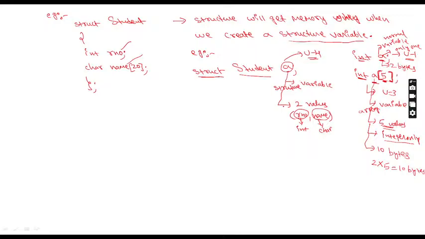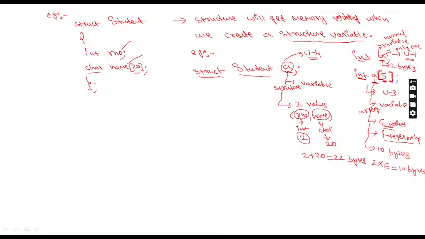Now tell me, if anyone is asking, sir, this is also a variable, right? It also has memory size or not? Yes. Sir, what is the size of this variable now? Integer memory size is 2. You're storing two values now, one is roll number and one is name. Roll number is which variable? Integer. So it is occupying 2 bytes. And name is which variable? Character variable. To store one letter, it consumes 1 byte. But here we declared 20 letters. So what is the size of this name? 20, right? And 2 plus 20 is equal to 22 bytes. So got clarity now?